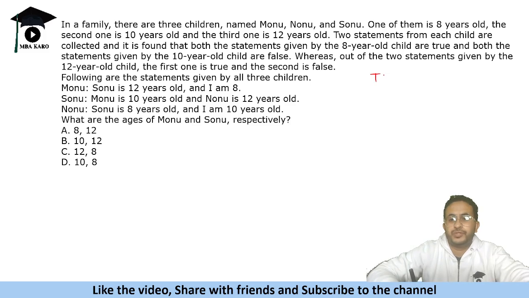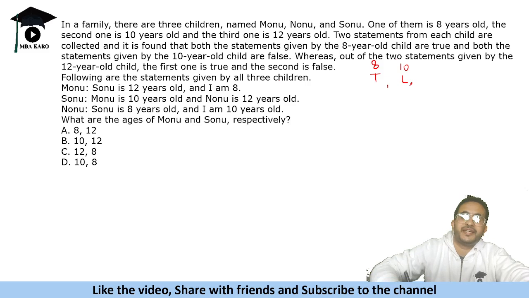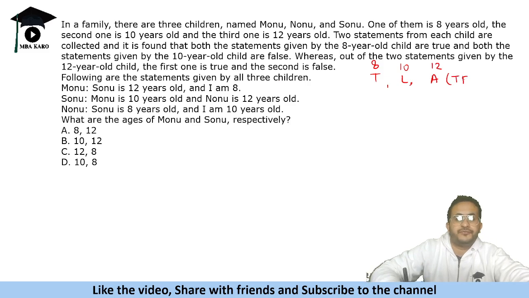So we have a truth teller. The 8-year-old is a truth teller, and the 10-year-old is a liar, so both statements would be false. Of the two statements given by the 12-year-old child, the first one is true and the second one is false. So the 12-year-old is an alternator, true and false.